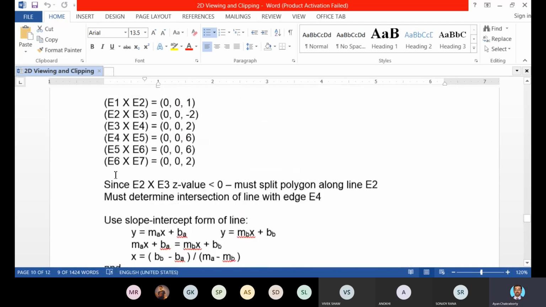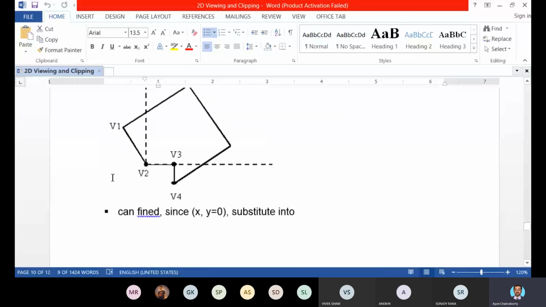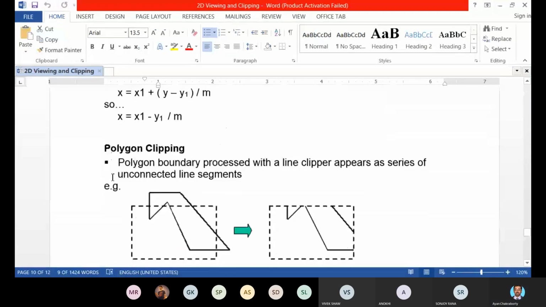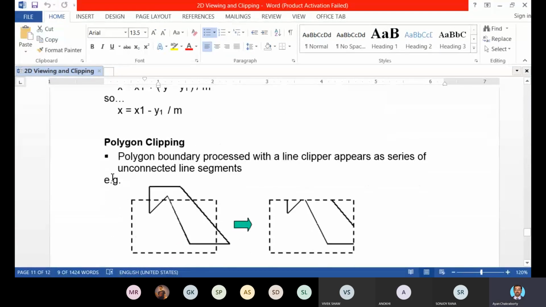Okay, in the next class, as you can see in these notes, we will start with the polygon clipping algorithm. Up to date, we have completed all the algorithms regarding point clipping and line clipping: the naive point clipping algorithm, the naive line clipping algorithm, and the Cohen-Sutherland algorithm.